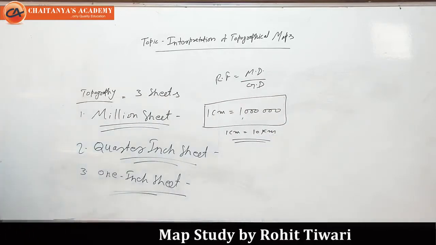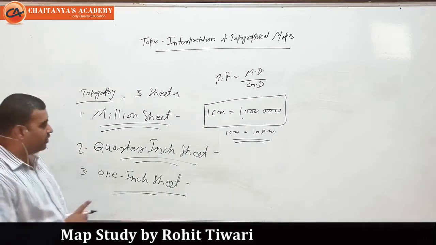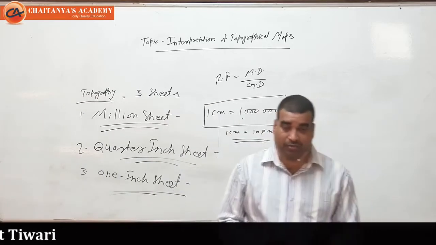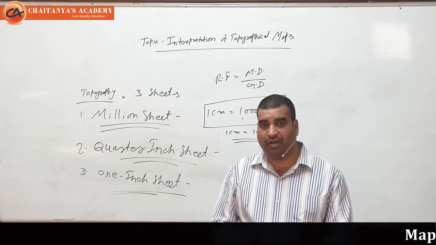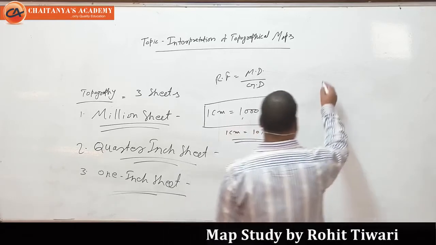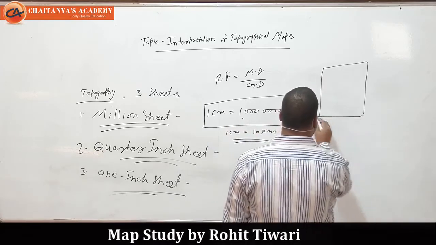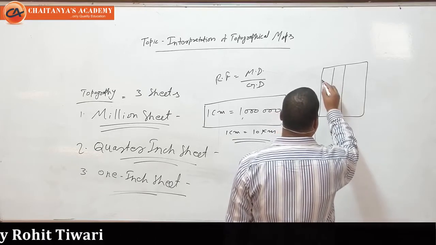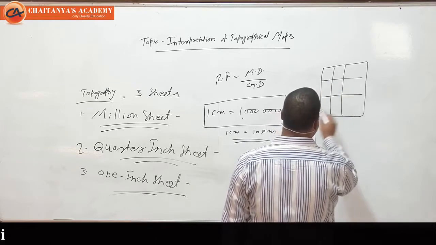And each million sheet covers an area of 4 degrees longitude and 4 degrees latitude. So let me make 1 million sheet, then you can understand. Like this is the million sheet, and we divide it first in this way.